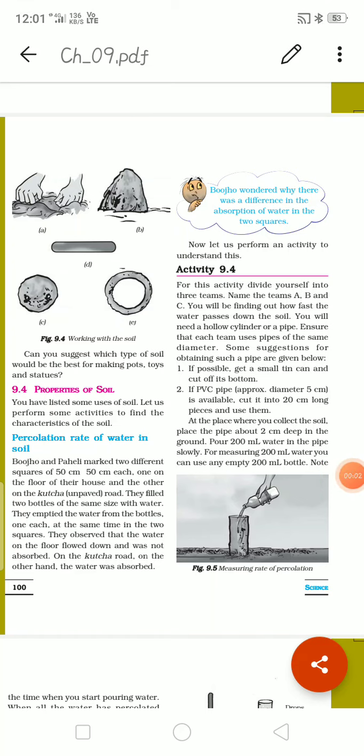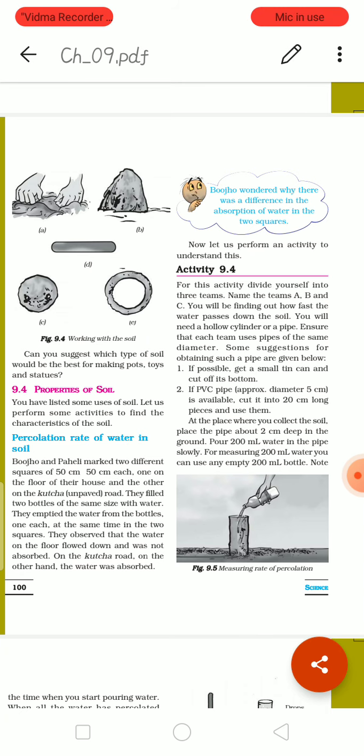Today, let us learn about the properties of soil. So, how can we describe the property of soil? By whether it is soft or rough, how much water it holds, and how much water it absorbs, likewise, isn't it? Yes, today let us learn about the percolation rate of water. What is meant by percolation? Absorbing rate, water absorbing rate.